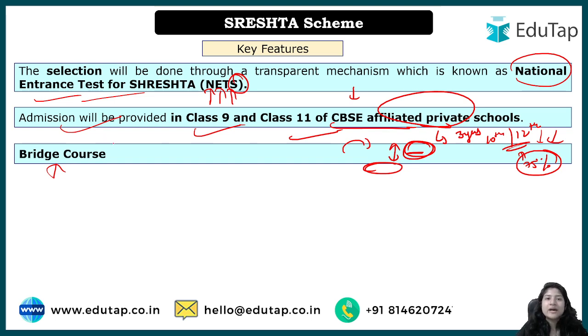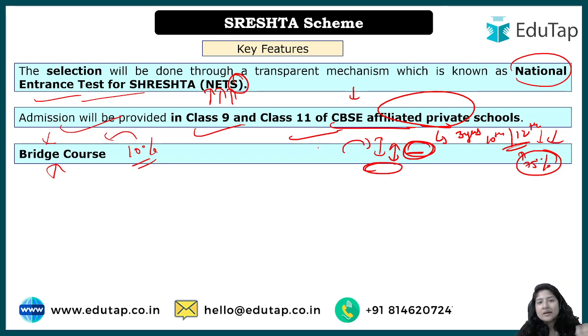Basically, whatever has been lost, which is important for them currently to cope up with the education and to get familiarized with the education system in good schools and with fellow students, a bridge course will be assigned to bridge the gap. ठीक है, I hope you understand that if someone has never studied that much before and now it is needed, then that gap has to be bridged. 10% of whatever the fees are will be utilized for the bridge course, okay?